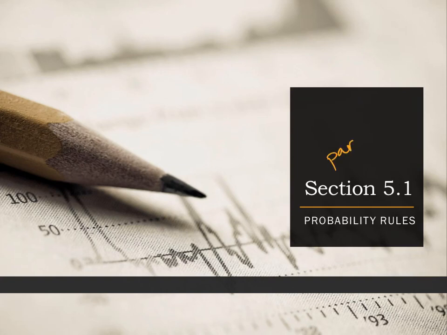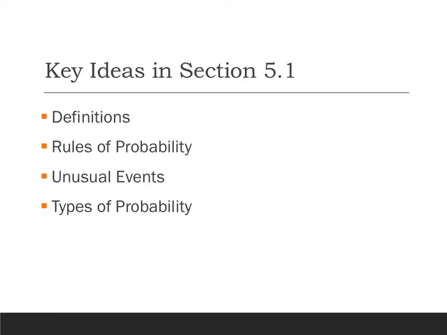This is section 5.1, part 2. In this video, we are going to talk about the 2 rules of probability that are mentioned in section 5.1. There is a 3rd rule of probability, but we will talk about that when we get to a different section.